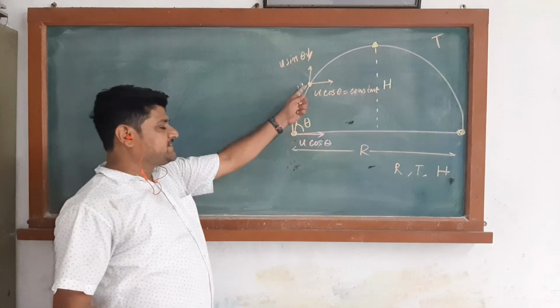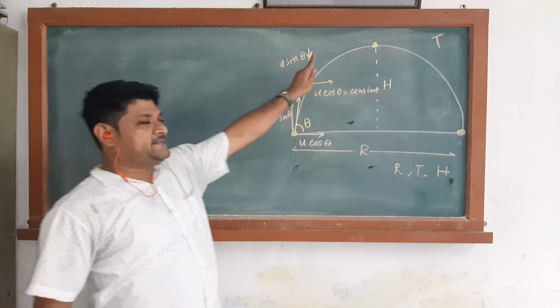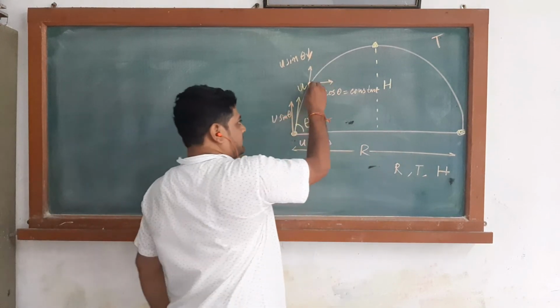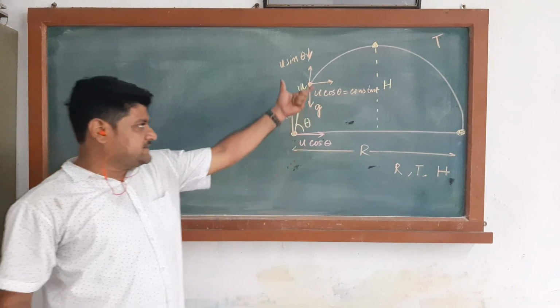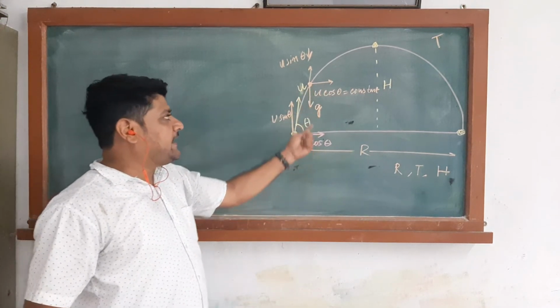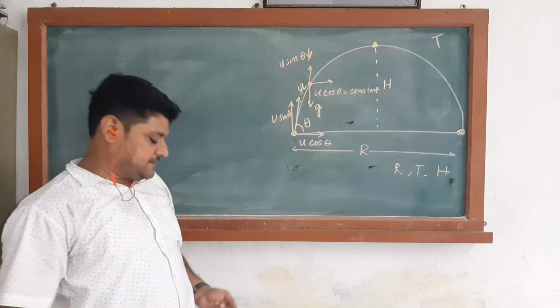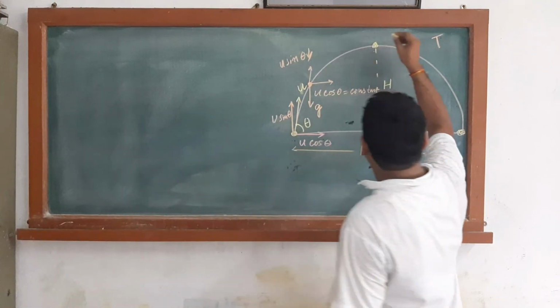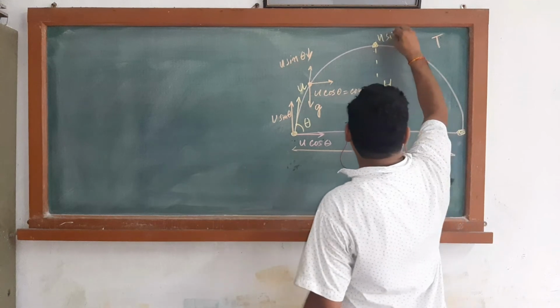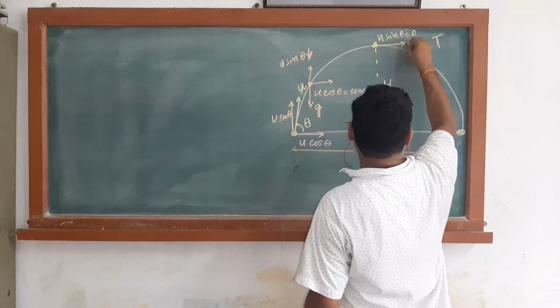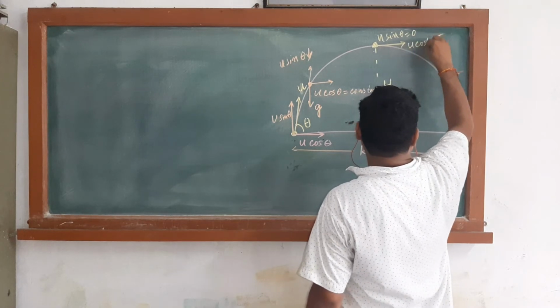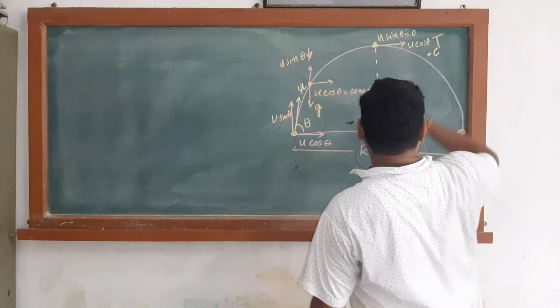As height is increasing, u sin theta is decreasing because there is a gravitational pull by g. So if there is a gravitational pull and height is increasing, then u sin theta is decreasing. At this height u sin theta becomes 0 and u cos theta is constant.